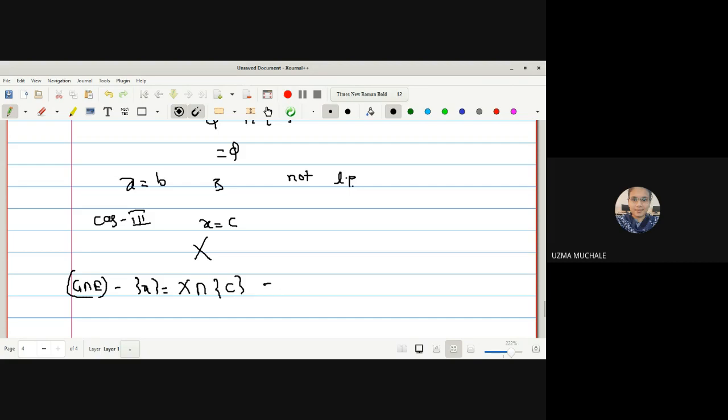So X intersection C minus singleton c. The intersection of capital X with C, the subset intersected with the superset, is singleton c, minus singleton c, which is equal to empty. So hence we can say x equal to c is also not a limit point.